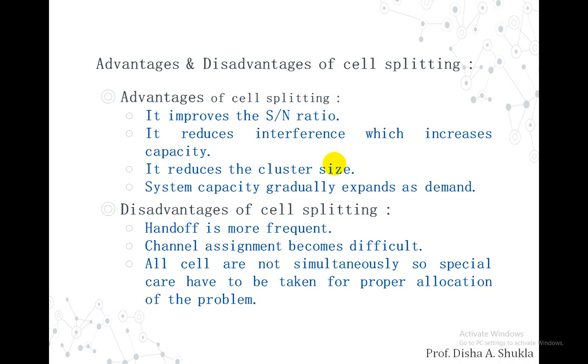So this is all about cell splitting, that is we are dividing a particular larger cell into smaller cells so that the coverage area requirement is met, and the reason was to increase the system capacity and reuse the channels. All of these requirements of our system increase. So this is all about cell splitting.